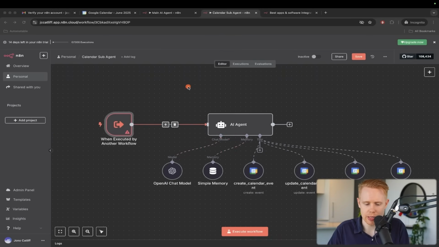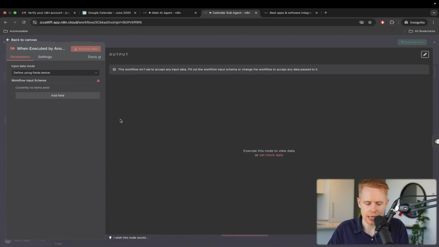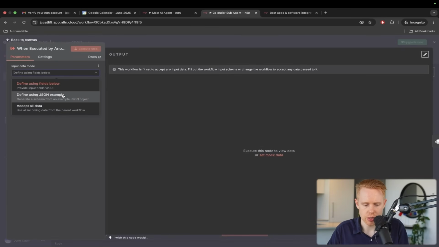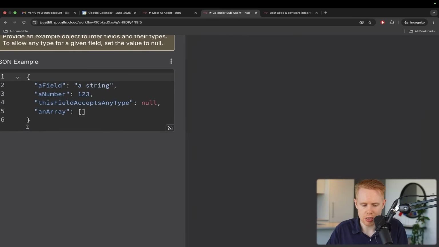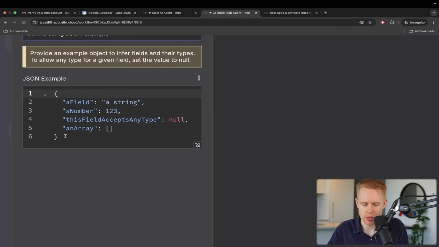And how we do that is through this new when executed by another workflow. We're going to click into this, and we're going to define using a JSON example here. This is one of those things where n8n requires JSON. This is technically not code. It's just a way of formatting data that is legible to both humans and computers, a nice hybrid that's pretty easy for both to understand.